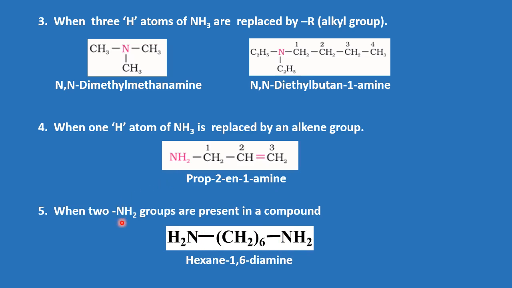When two NH2 groups are present in a given compound, then we term it a diamine, as we have seen in alcohols as well as in aldehydes, ketones and carboxylic acids, that whenever the similar functional group is repeating, we add di as usual. So the name of this given compound is hexane-1,6-diamine.